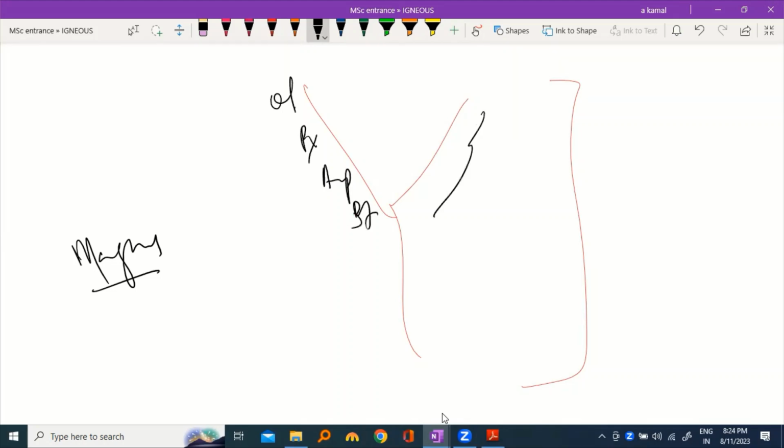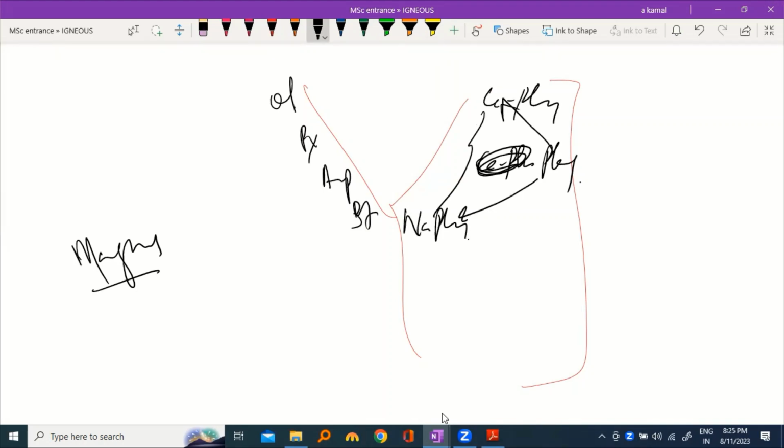Here you have plagioclase: at the top calcium plagioclase, and at the bottom sodium plagioclase. Then K feldspar, then biotite, then muscovite, and then quartz.